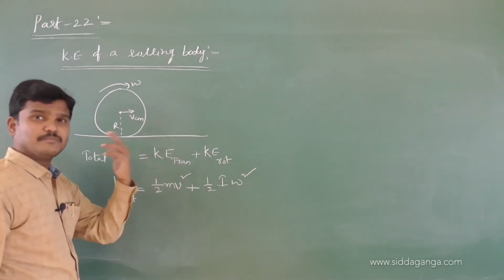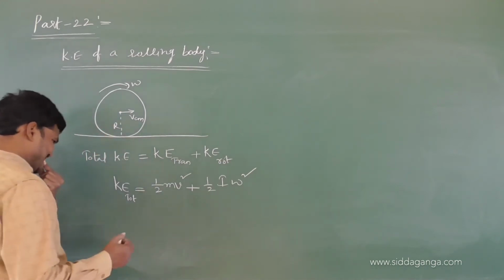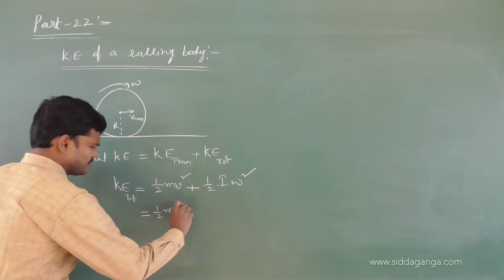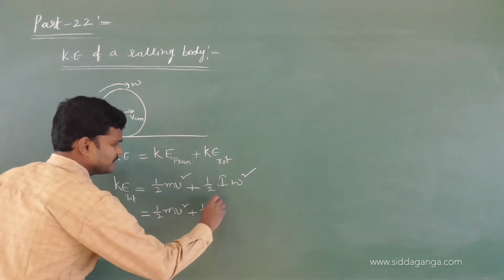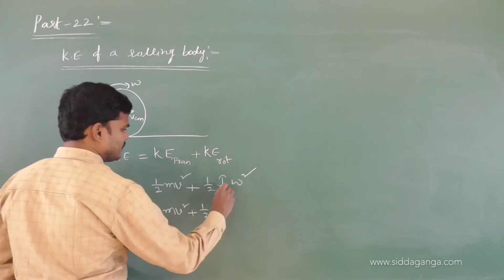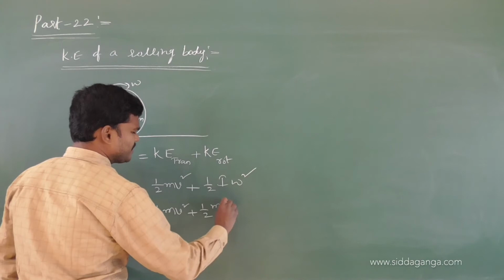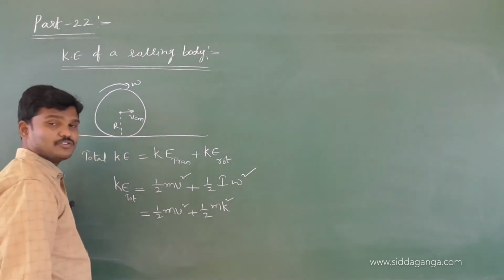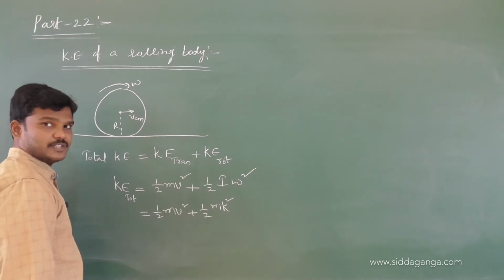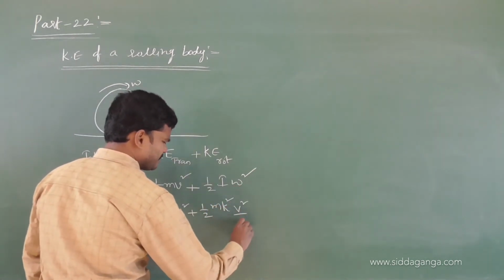Like I naught, you will get m r square into something, v square. Otherwise, let me write like this: half m v square, half. This I can be written as m k square, where k is the radius of gyration, and omega is v by r.